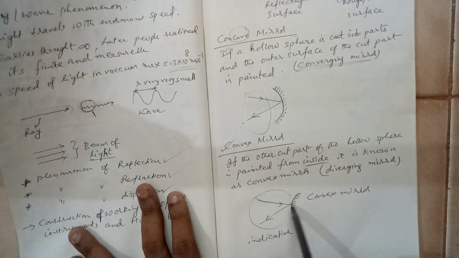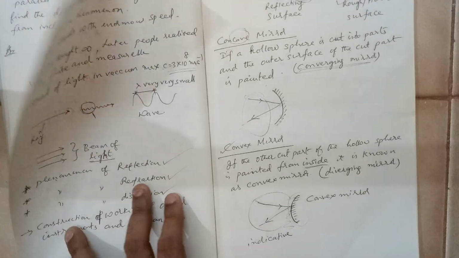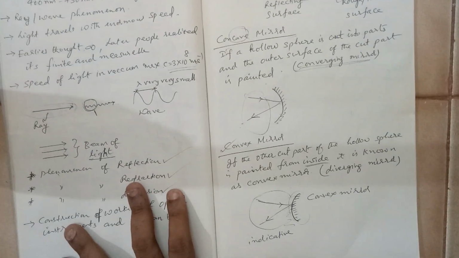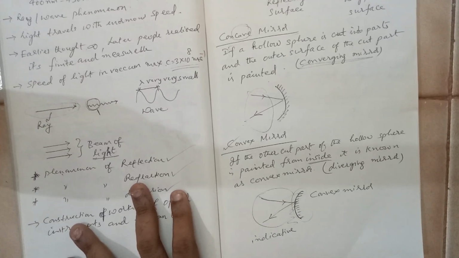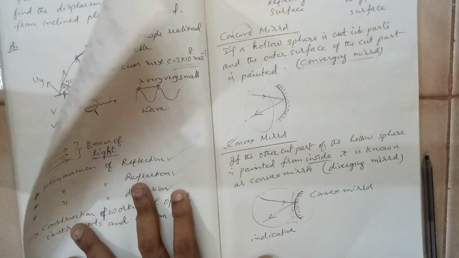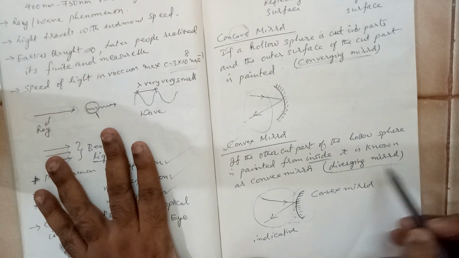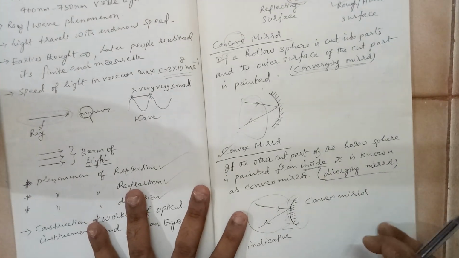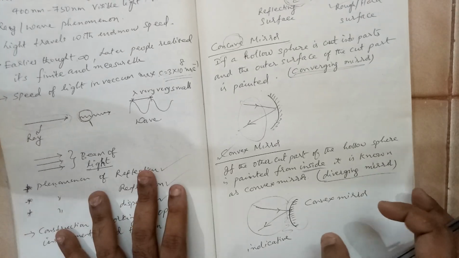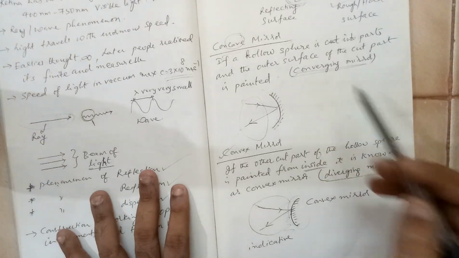Alright, so here light rays are falling and they are going like this. So this is the reflecting part, and inside is a non-reflecting, rough surface. This is called convex. Here also the rays I have just shown are for indicative purpose. Exactly, it is not like this. This type of mirror is called a diverging mirror. After they fall on the mirror, the rays have a phenomenon of diverging. They diverge. Here they converge.